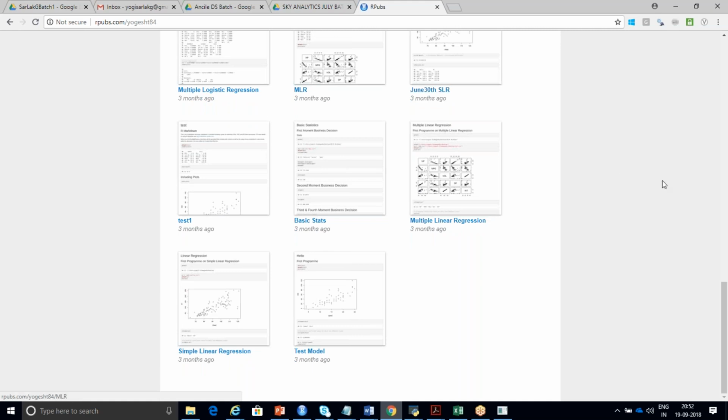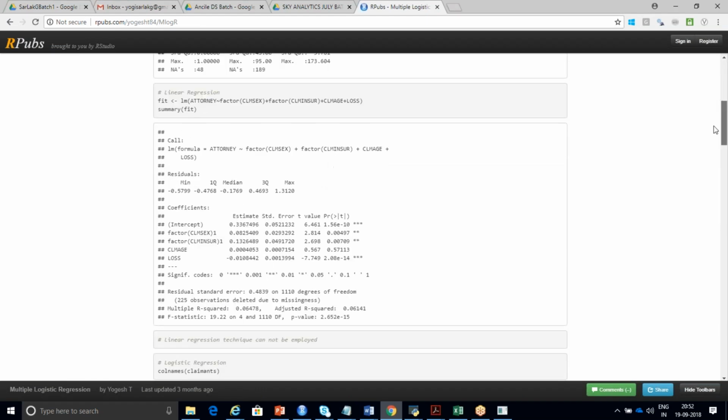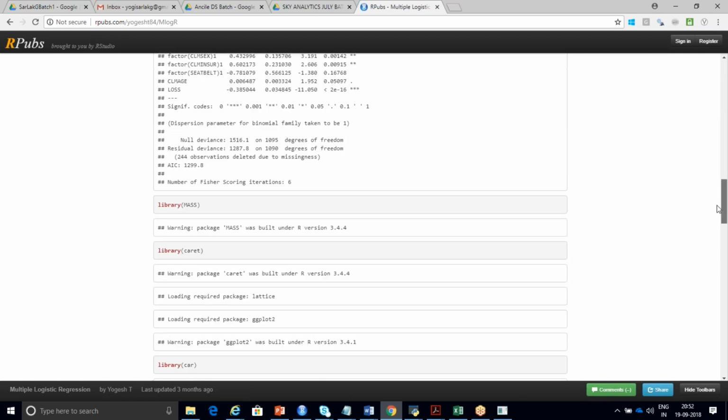See, I might have posted logistic regression somewhere. See here, this is your logistic regression. If you want code for your R logistic regression, go to rpubs.com/yogesh84 and you can see. See, I've written everything.